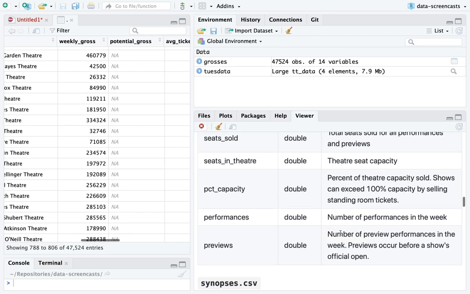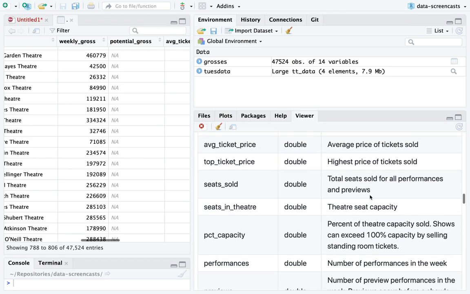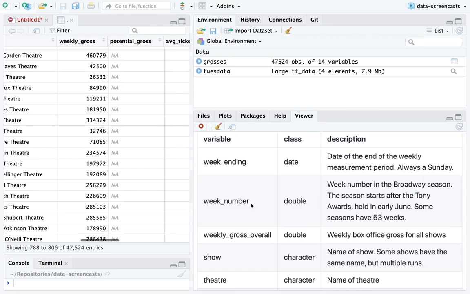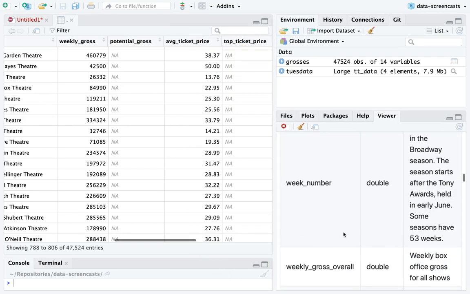So we have number of previews, performances, percent capacity, exceed capacity. Oh, there's so much great data here. Oh, I really like this. I really like this dataset. I'm really very excited about it.